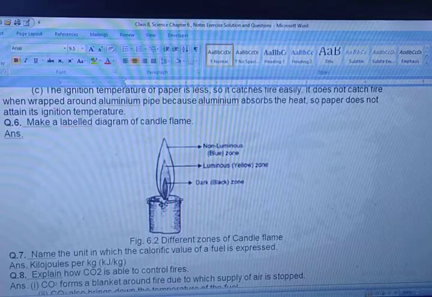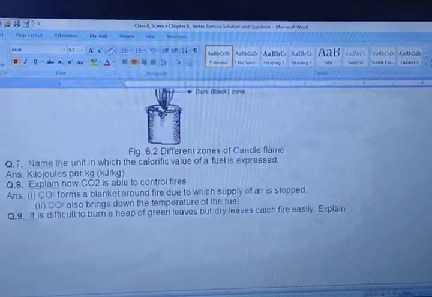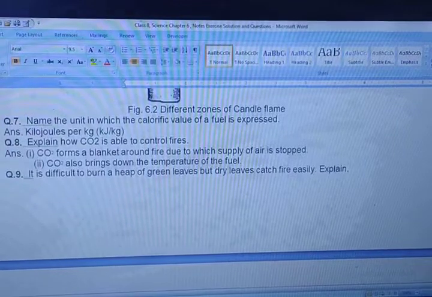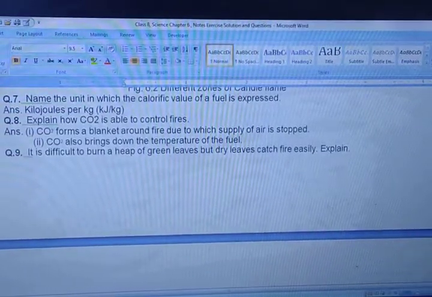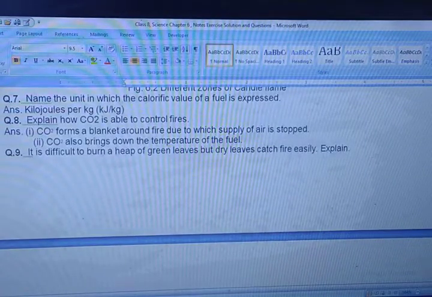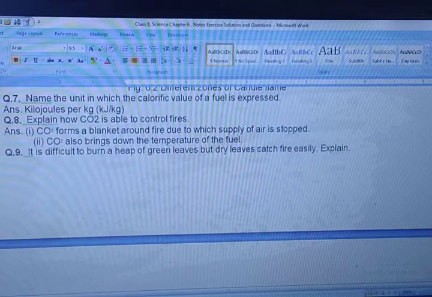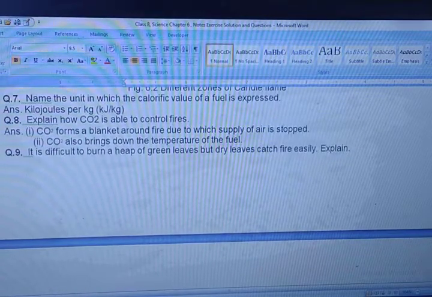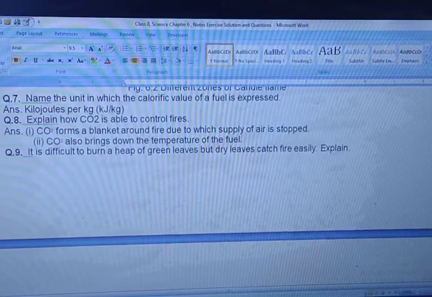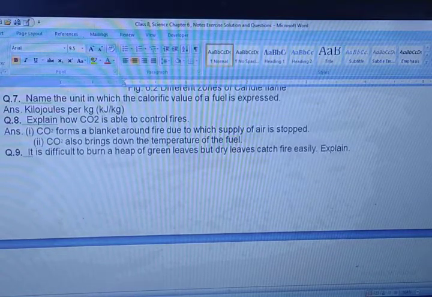Now let's move toward question number 7. Question number 7 is, name the unit in which the calorific value of a fuel is expressed. Can you tell me? Kilojoules. It is expressed in kilojoule and it is written as kJ per kg. kJ means kilojoule, per means slash, and kg.